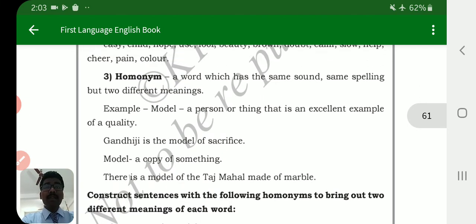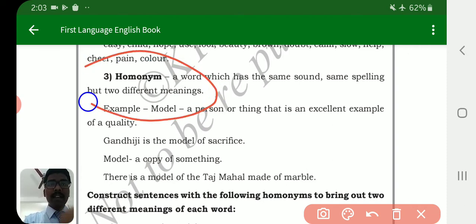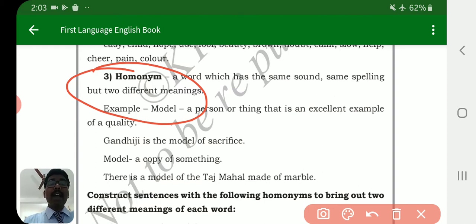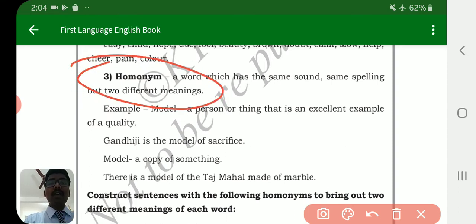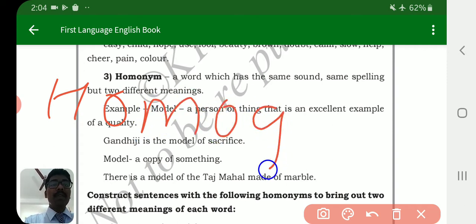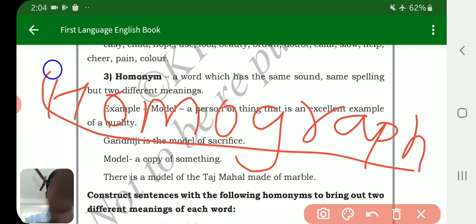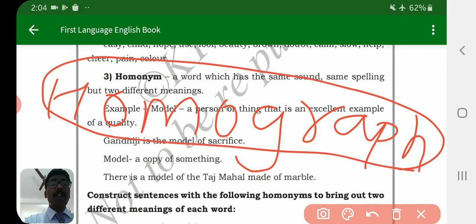Now students, the very important part we are going to learn depends totally on vocabulary. Okay, vocabulary, that is homonymy. Homonymy means what? Homograph. Yes students, homograph is another name for homonymy.